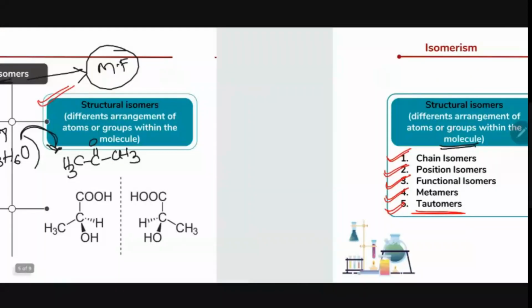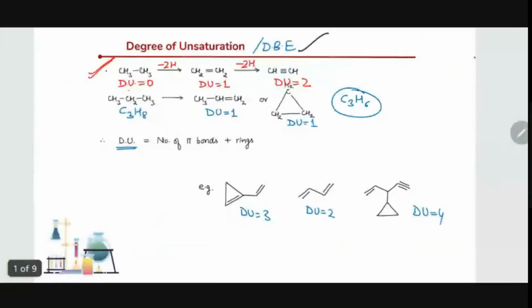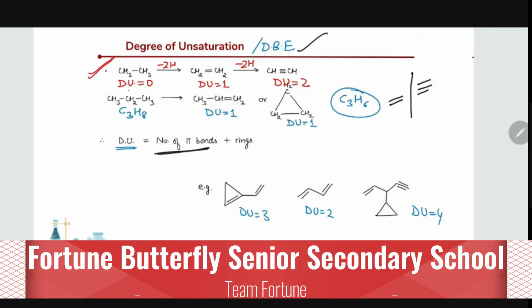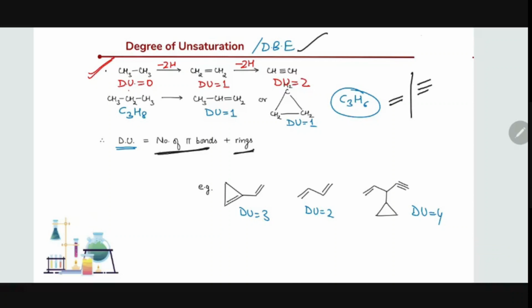Before going to that, I wanted to tell you a small thing, that is degree of unsaturation, or double bond equivalence. What is meant by unsaturation? If a compound consists of either a double bond or a triple bond, we call it unsaturated. But degree of unsaturation is not only a calculation of the number of pi bonds; it also includes rings. We need to count rings also.